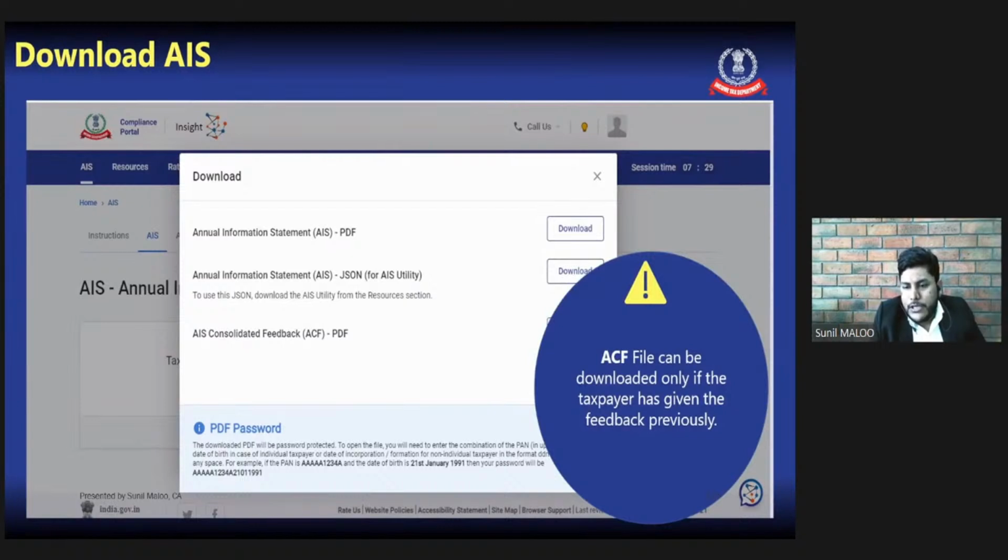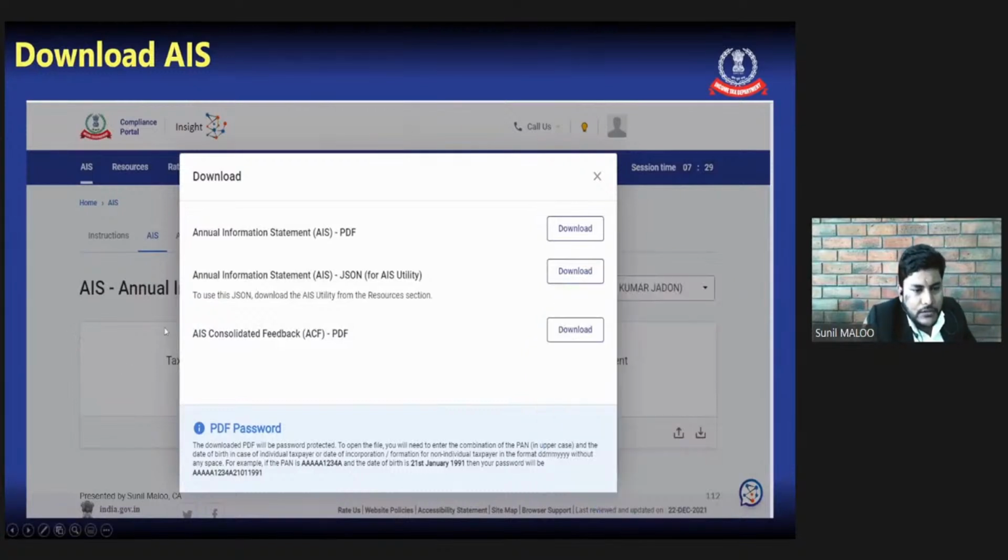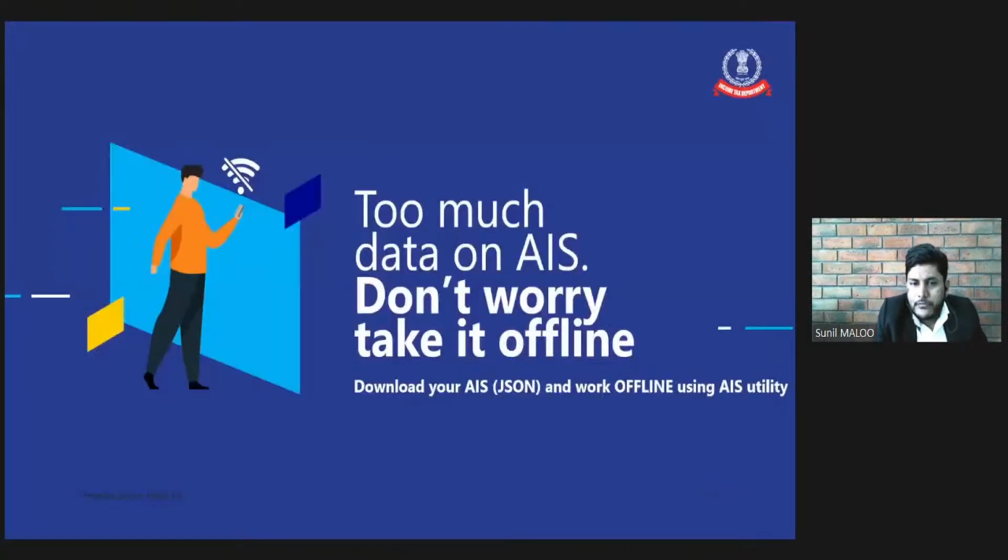SCF file can be downloaded only if taxpayer has previously given the feedback. So this third option, which is the AIS feedback file, can be downloaded only after we give feedback to the AIS information. And how to give that feedback, we will discuss in the later slides. And if the AIS is having too much data, then we need not worry.